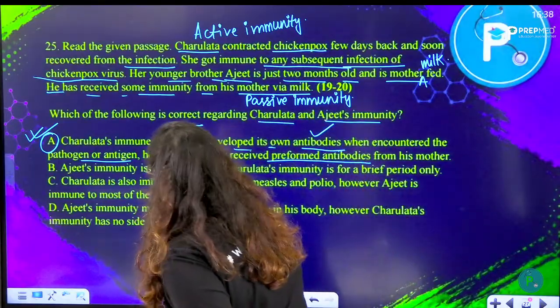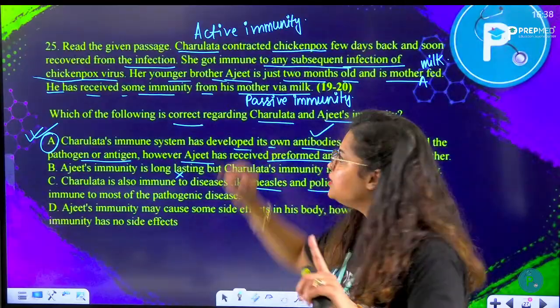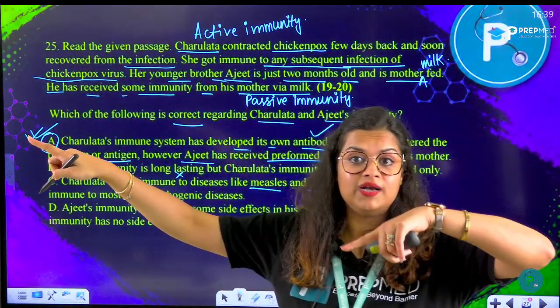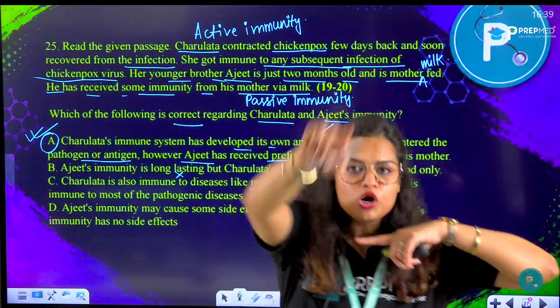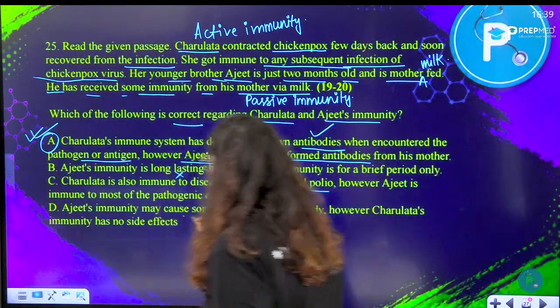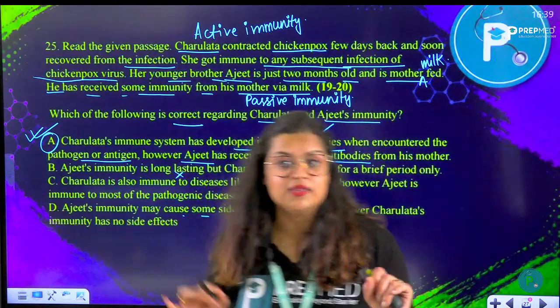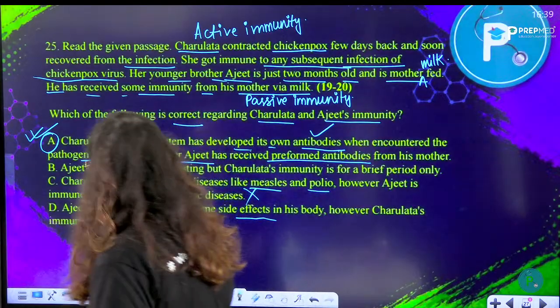Then Charulata is also immune to disease like measles, polio. No, she is only immune to disease that is chickenpox. The antibodies are specific to that antigen, chickenpox, not to polio, not to measles, etc. So this can't be right. Ajit's immunity may cause some side effect. No, preformed antibodies taken from the mother through milk won't cause any side effect at all in this case. So this is also wrong.